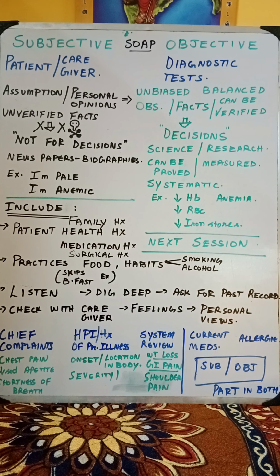After 10 years, a patient might have forgotten any surgery that he has undergone. But we need to know that his immune system is very low. He might have undergone tonsillectomy, he might have undergone adenoidectomy, and all those things. So we need to correlate all the happenings in the past and try to find out if there is any relativity between those and this. The family history, the health history, the medication history, the surgical history, everything that we discussed in patient medication interview has to come over here.